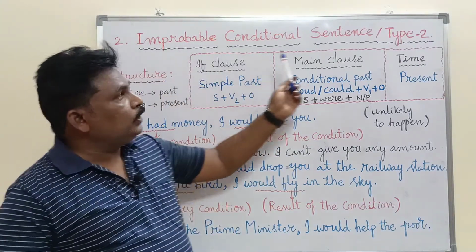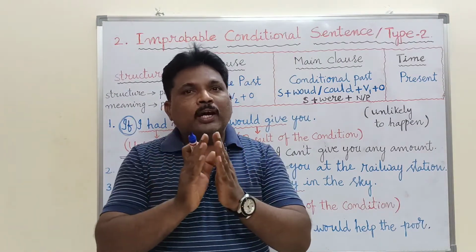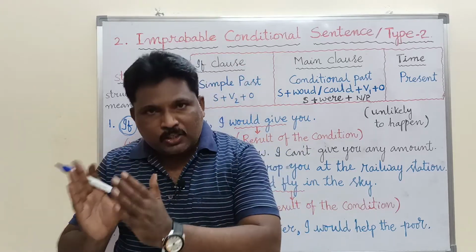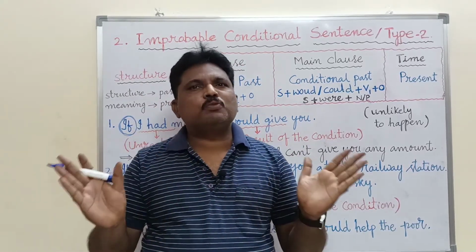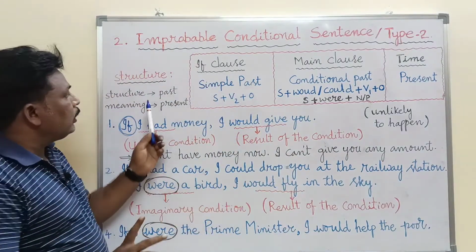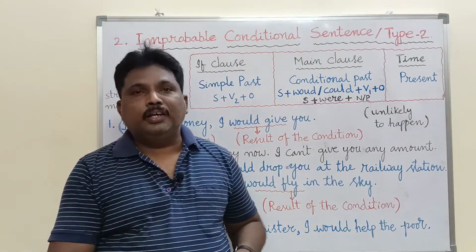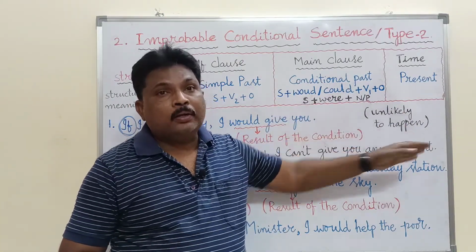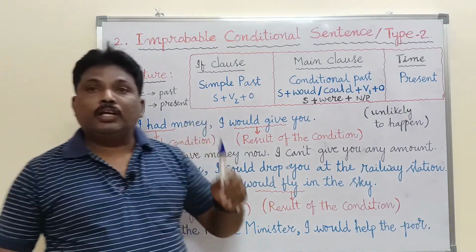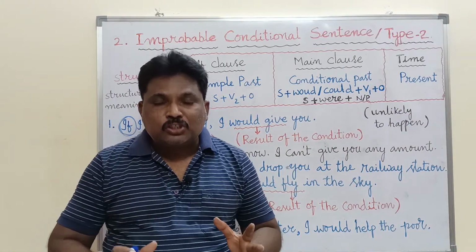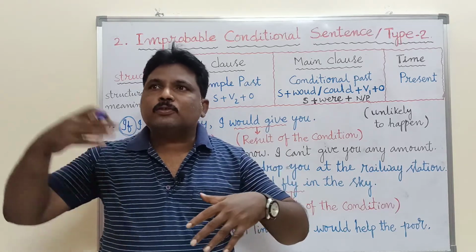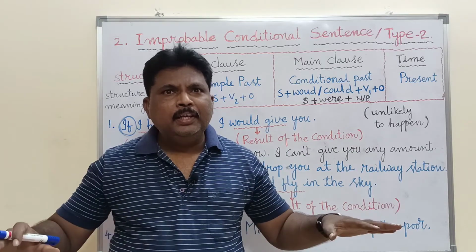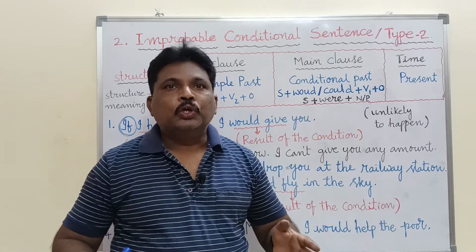In improbable conditional sentences, remember, we have two categories. One is improbable, and another one is imaginary conditional sentence. The only difference between these two is that the improbable conditional sentence is an unreal condition. Of course, the imaginary one is also unreal, and that is more unlikely to happen. But when it comes to imaginary conditional sentence, it is just imagining somebody as another one, or something as another one. So it is highly impossible for an action to take place.